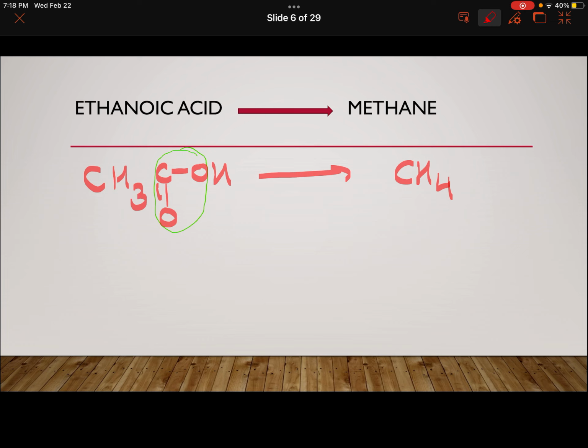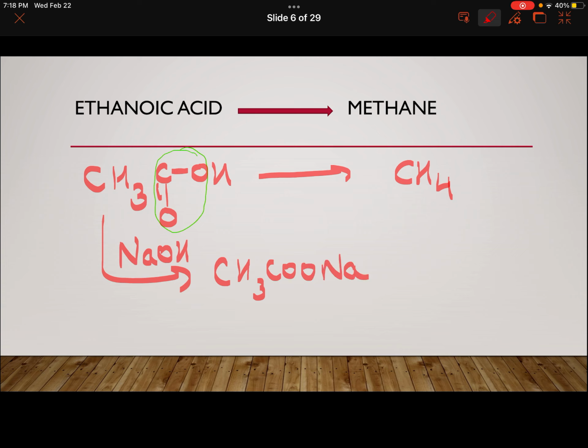So, for decarboxylation, you treat the carboxylic acid with sodium hydroxide, NaOH first. It will be giving you CH3COONa, and then it is further treated with NaOH in the presence of calcium oxide, and we heat it.